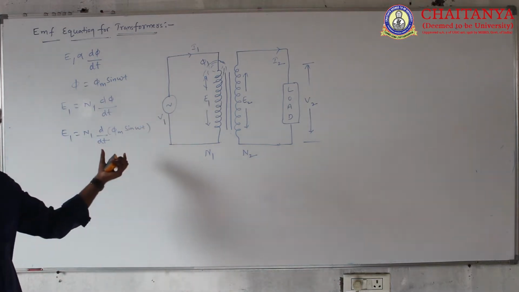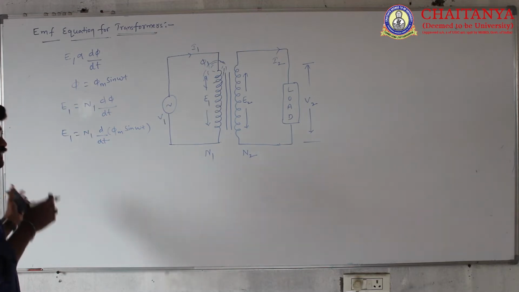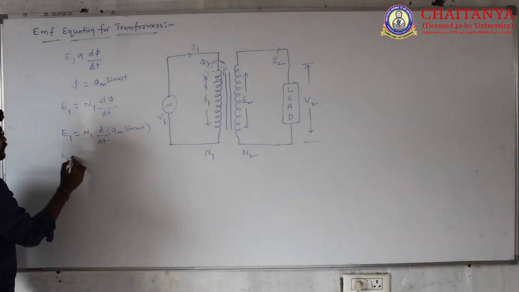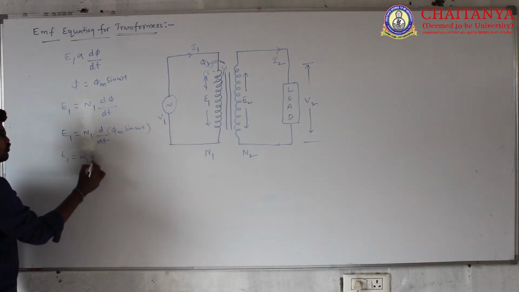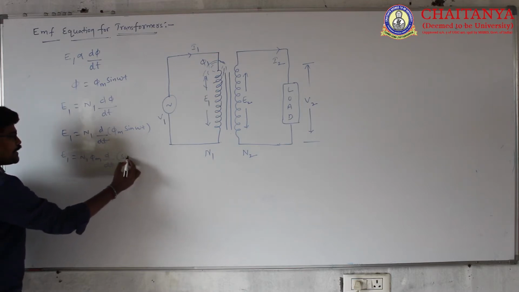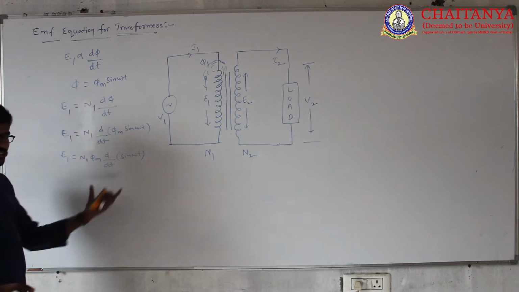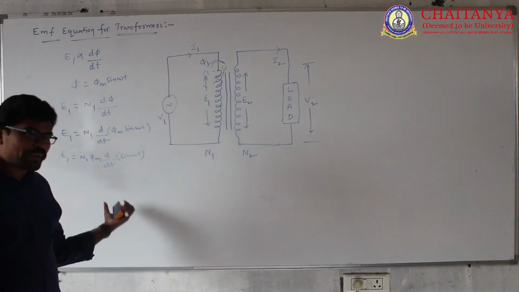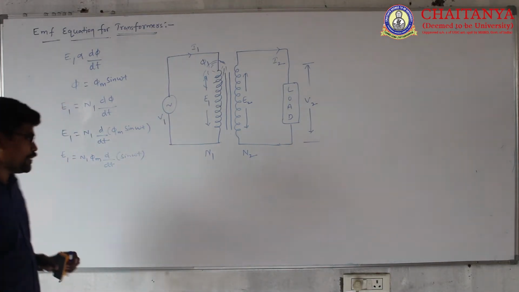Where phi m is a constant value, you can bring it outside and write E1 equal to N1 phi m d by dt of sin omega t. What is the differentiation of sin omega t? Cos omega t into omega.